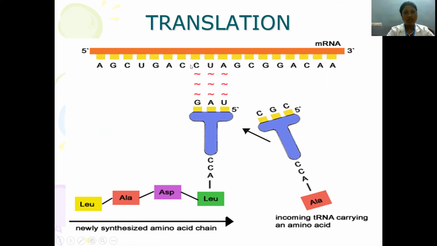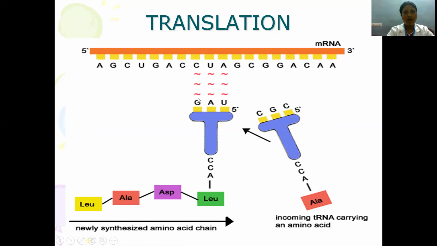So if you take the example here, CUA, that is cytosine, uracil, and adenine has been read, and the complementary bases are being paired to the bases which are present in the mRNA.